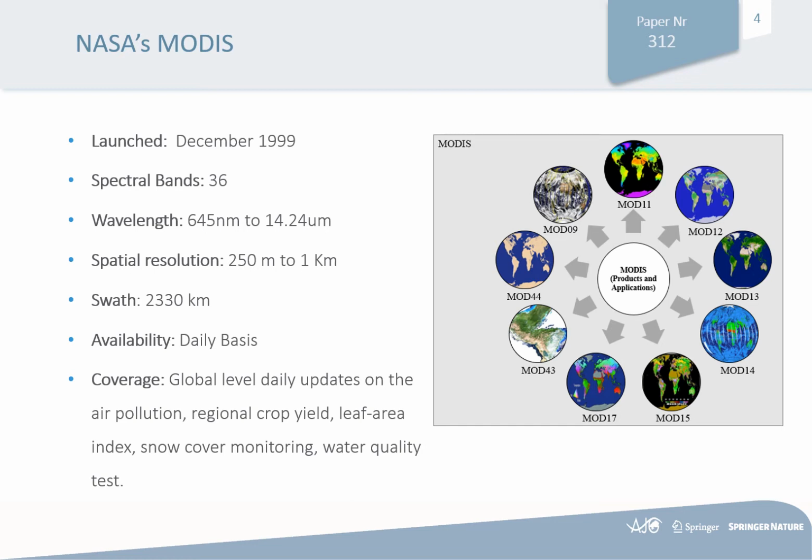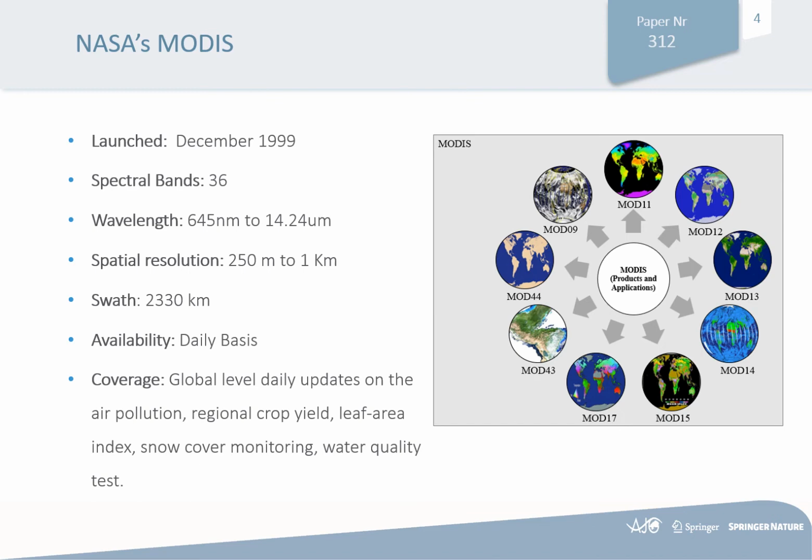In this paper, we have used two different types of satellite datasets. The first one is NASA's MODIS, an optical sensor launched in December 1999, and it offers information in 36 different spectral bands, with wavelengths from 645 nanometers to 14 micrometers, and a spatial resolution of 250 meters to 1 kilometer.